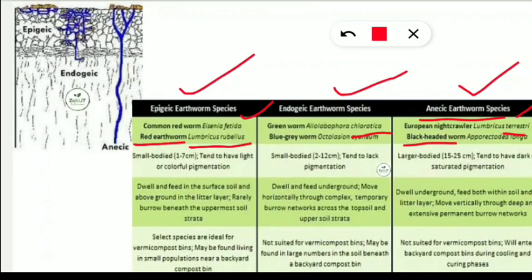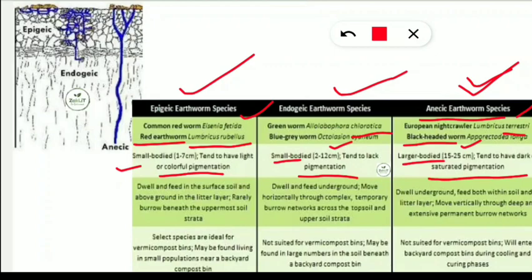So the epigeic earthworm species are small-bodied. They tend to have light or colorful pigmentation. Similarly, we can see endogeic earthworms which are a little bigger than the epigeic earthworm, 2 to 12 centimeter, and they tend to lack pigmentation. So here pigmentation is not at all present, but in case of epigeic earthworm we can see colorful pigmentation sometimes. Coming to the anecic earthworm species, they are the larger-bodied earthworm species. They range from 50 to 25 centimeter. They tend to have dark or saturated pigmentation.